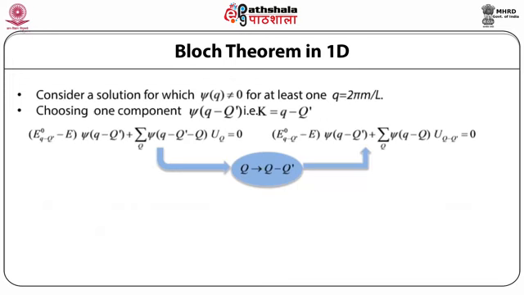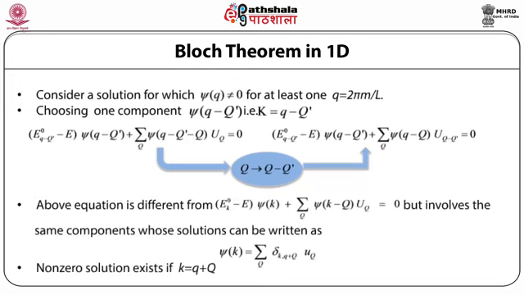As you can see, this equation is different from the previous Schrödinger equation in Fourier space, but involves the same components which are discrete. This shows that the Schrödinger equation is a collection of algebraic equations for a set of wave function components, and all other components are 0. The various phi k's are connected only if they differ by reciprocal lattice vectors.